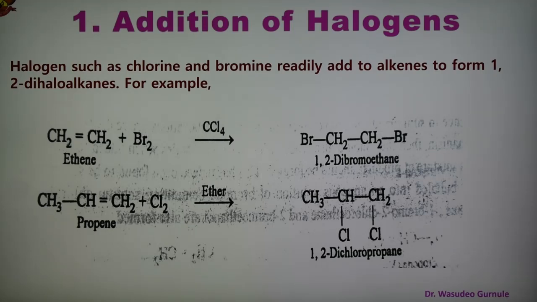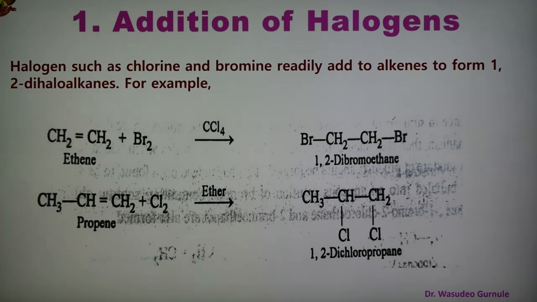Simply they get added, and as we know, during the addition of bromine to the alkene, the orange red color of bromine is discharged because the dibromo compound formed is colorless. This reaction is therefore used as a test for unsaturation in organic compounds. So this is the bromine test we can also use.